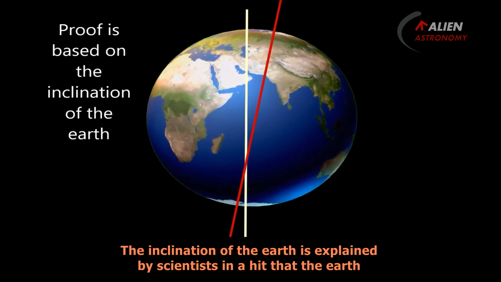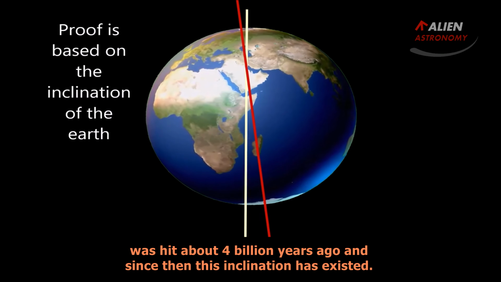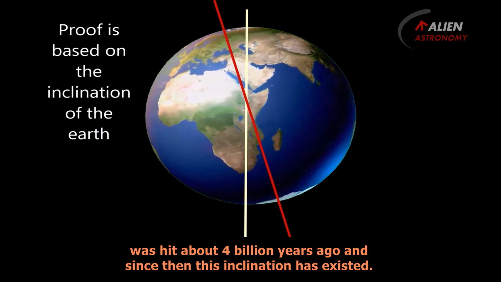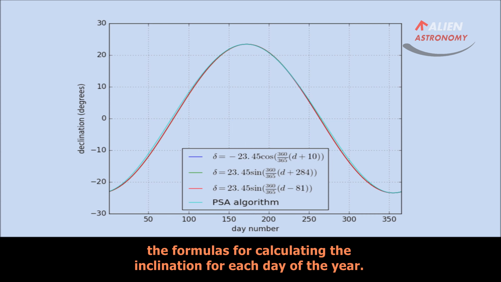The inclination of the earth is explained by scientists as a hit, that the earth was hit about 4 billion years ago, and since then this inclination has existed. Here is the graph that represents the inclination of the earth, including the formulas for calculating the inclination for each day of the year.